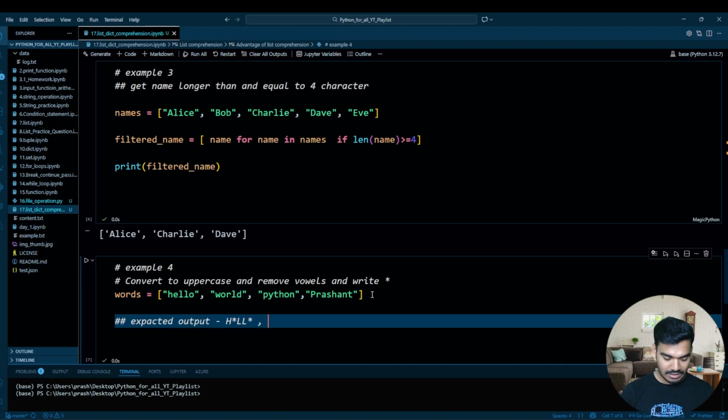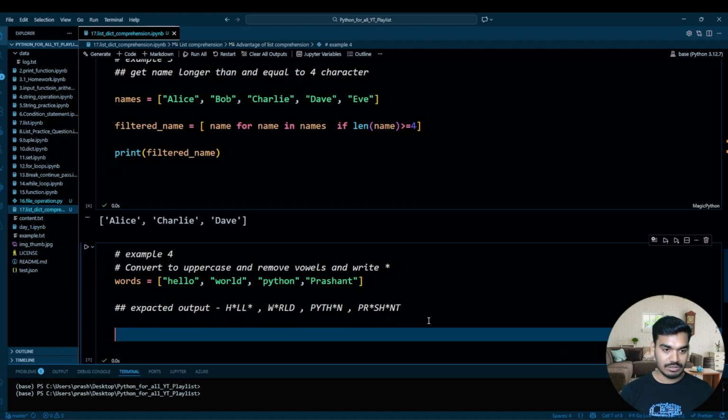Second is W, then a star, and R, L, and D. Then for Python, it should be P, Y, TH, star, N. And the very last one should be PR, star, SH, star, then PRASH, star, T. So this is what should be the expected output.